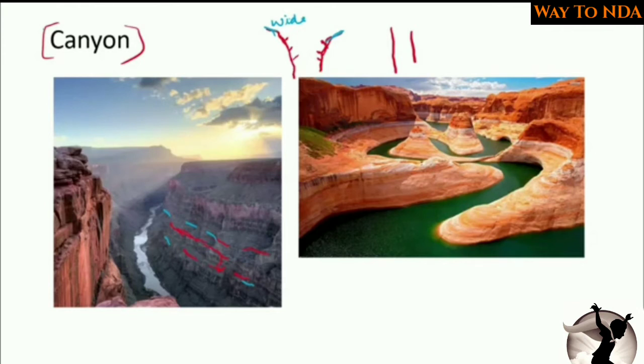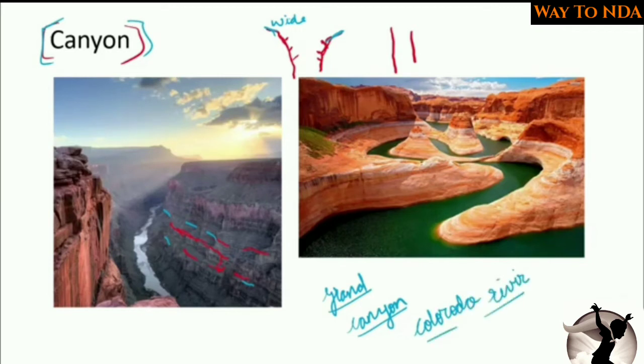So these are the canyons, and the very famous one is the Grand Canyon, which is formed by the Colorado River in North America.